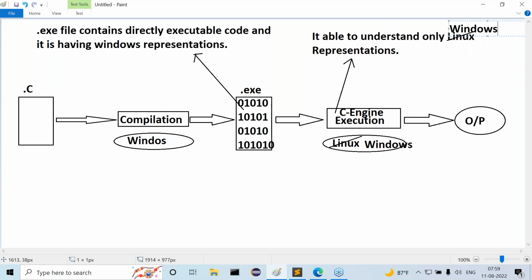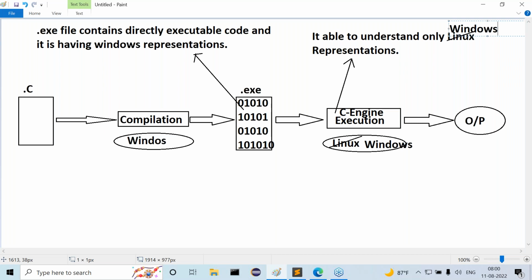Now I'm asking the next point. What is my next point? C and C++ are platform dependent, as we require the same operating system for both compilation and execution. That we understood now. But my question is, how is Java a platform independent programming language? That we have to understand now.